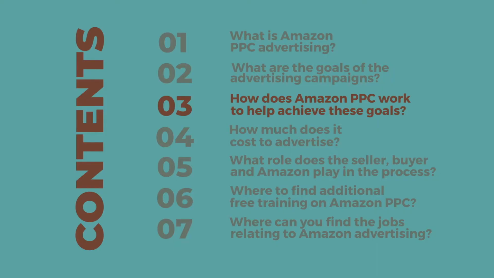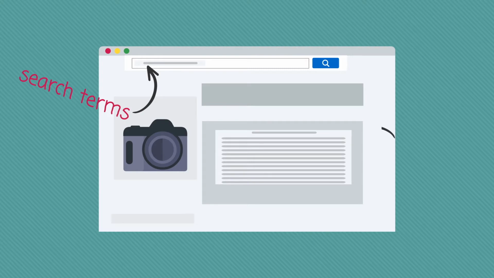Next, we will discuss these 2 goals in more detail and how they can be achieved using PPC advertising. How does Amazon PPC work to achieve these goals? Before we can answer this question, it will help to clarify the difference between 2 commonly misunderstood words in the PPC advertising world. These are search terms and keywords. Search terms are what the shopper actually types into the Amazon search bar. Keywords are what the seller includes in his product listing. A listing is an online representation of the product. When a search term matches the keyword, the ad becomes eligible to be displayed to the shopper.